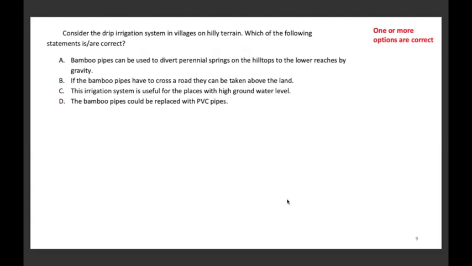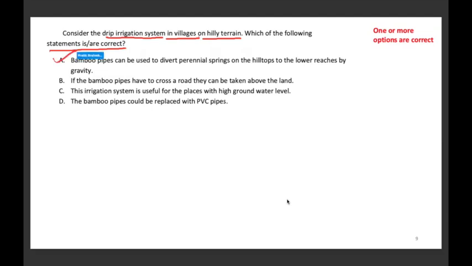Consider the drip irrigation system in villages on hilly terrain. Which of the following statements is or are true? One or more options are correct in this case. First, bamboo pipes can be used to divert perennial springs on hilltops to the lower reaches by gravity. That is true. You just need some kind of a channel to divert it.